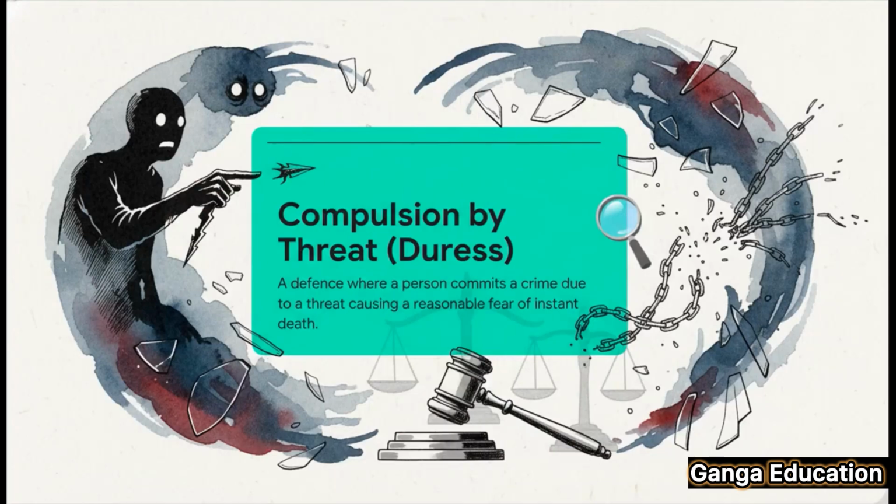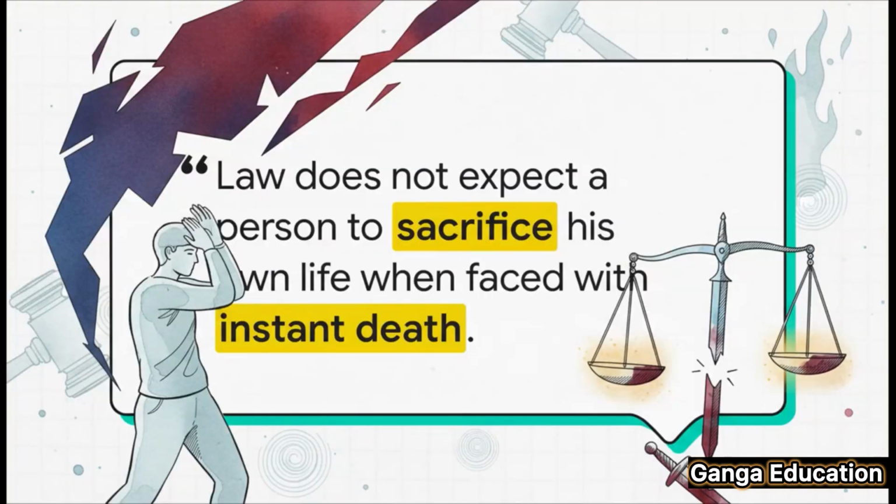So, the legal term for this is duress, or compulsion by threat. Essentially, it's a defense a person can raise when they've been forced to commit a crime. But, and this is key, it's not just any threat. It has to be a threat that makes them reasonably believe they will be killed right then and there if they don't comply. This quote really gets to the core philosophy behind the defense.